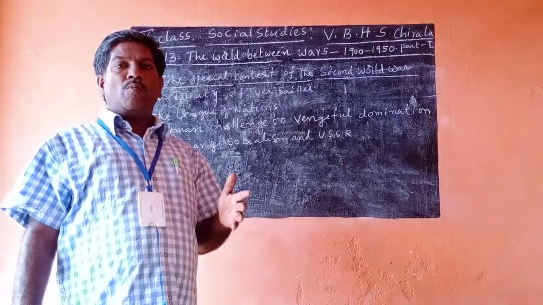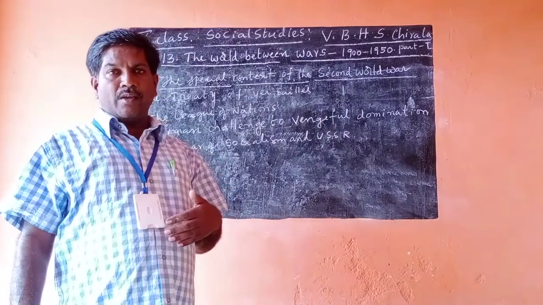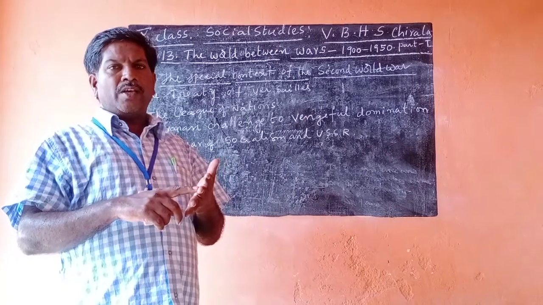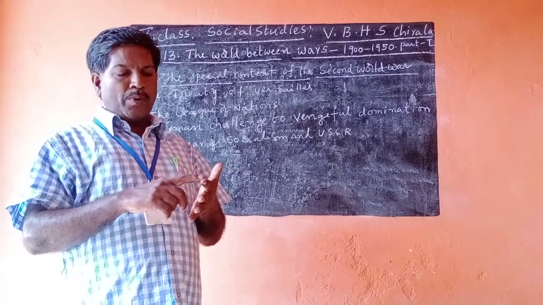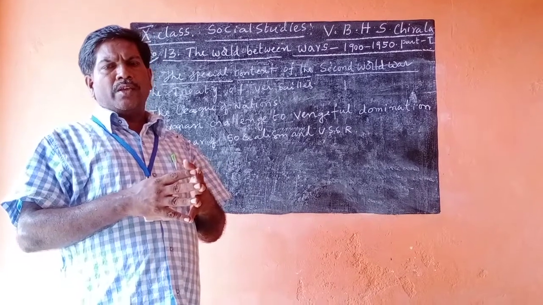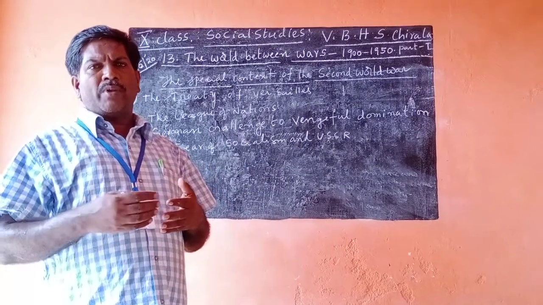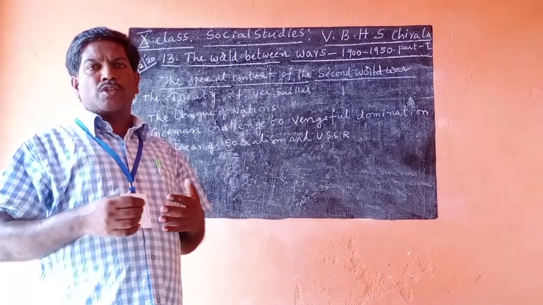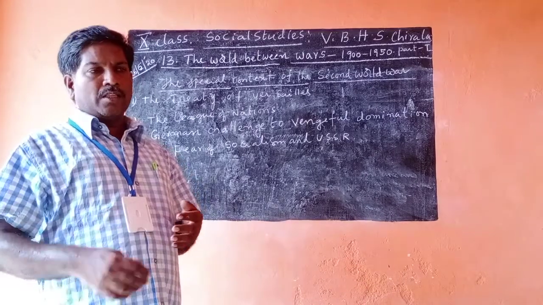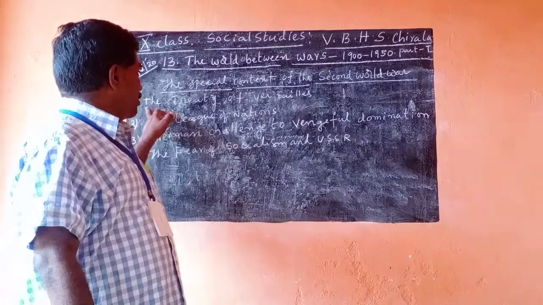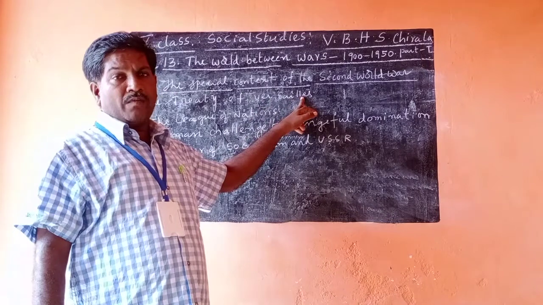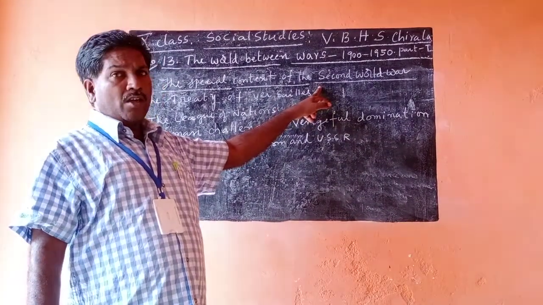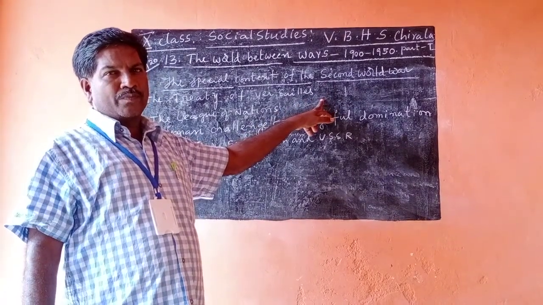So at that time, how many nations were invited to the meeting? Especially five nations: UK, USA, USSR, Japan and Russia. These nations were invited, and Germany, the loser nation, was also invited, and the remaining nations were not invited. The socialist nations, like China and other socialist countries, were not invited. So this conference was held in Paris, the capital of France, and here two types of penalties were imposed.